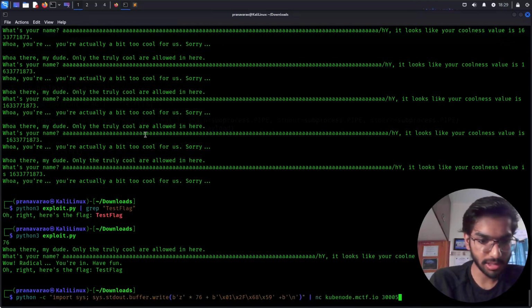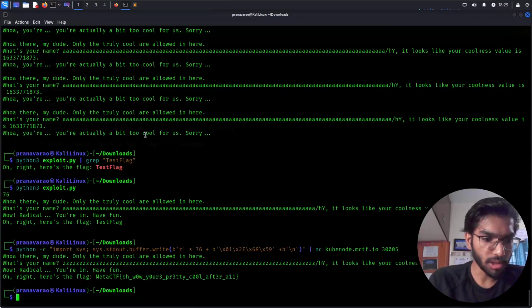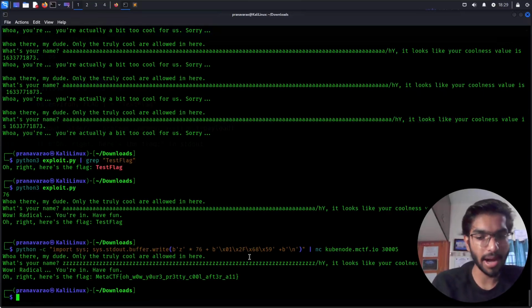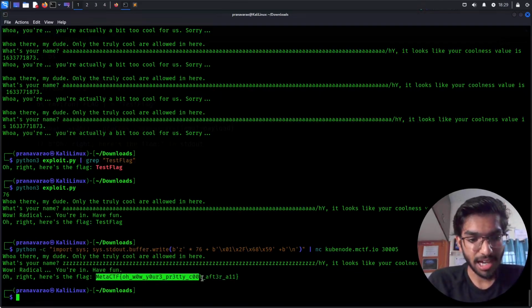I have already written this command up here. What this is doing is importing sys, then printing the values we have. In this case, I've used Z instead of character A, which does not matter to us, and then I've added this end bit of it. Pass this entire output into the netcat session command, and here we see that we have successfully overflown the stack of the environment and have got the flag from it.